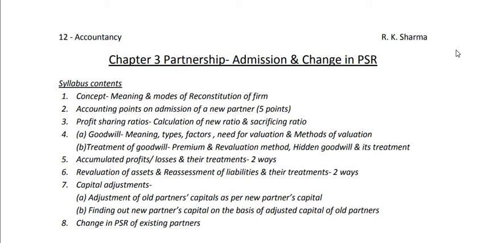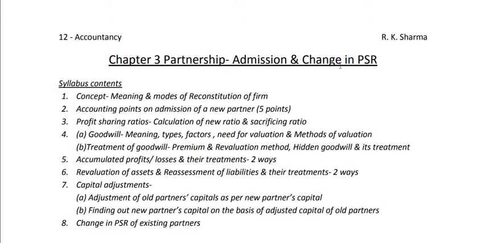So now I have decided to give an audio visual explanation of chapter number 3 and 4, because chapter 5 has been given. In chapter number 3 we have to study 2 things, that is admission of a new partner and change in PSR. In admission of a new partner, one new partner comes into the existing firm. That means suppose there are 2 partners already, a third partner may come, or there may be already 3 partners, a 4th partner may come.